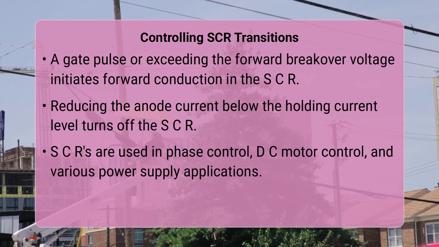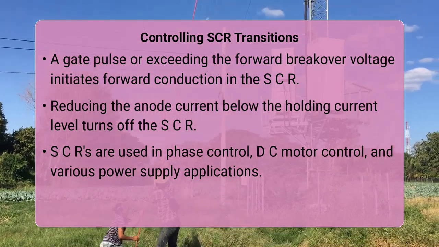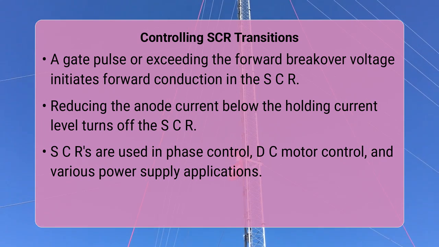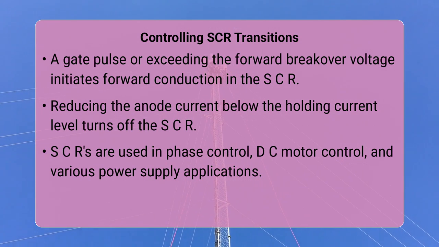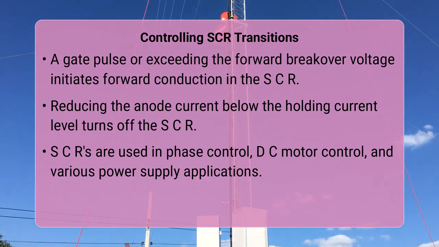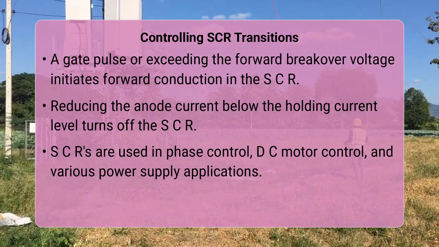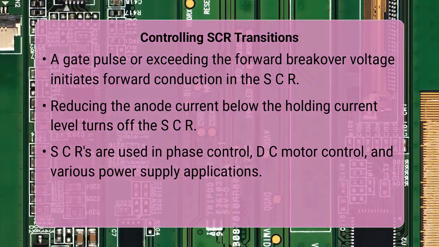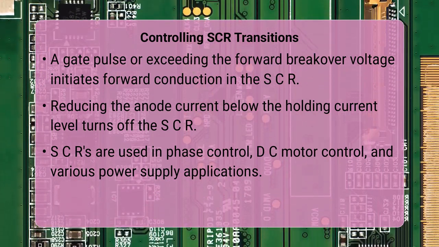For instance, moving from forward blocking to forward conduction requires a carefully timed gate pulse, acting like the ignition key for the power flow. To return the SCR to its blocking state, after conduction, the forward current must drop below a critical holding current level, often achieved by interrupting the main circuit current or reversing its polarity. This precise control over switching between high impedance and low impedance states is what makes SCRs invaluable for applications such as phase control in AC systems, DC motor control, and power supplies.